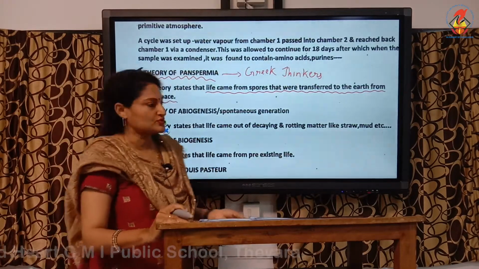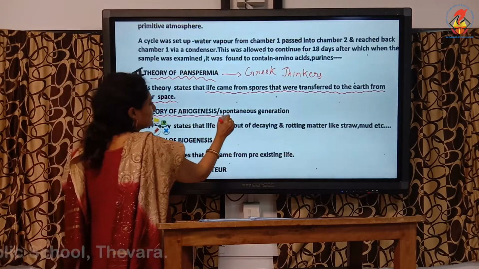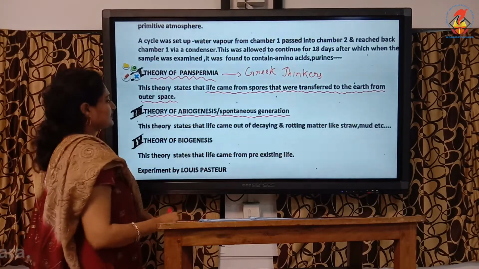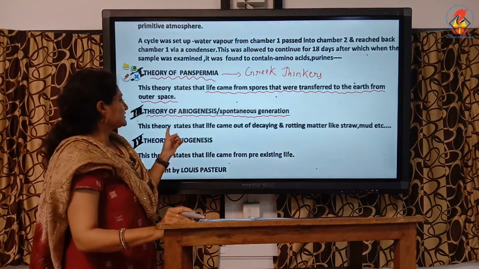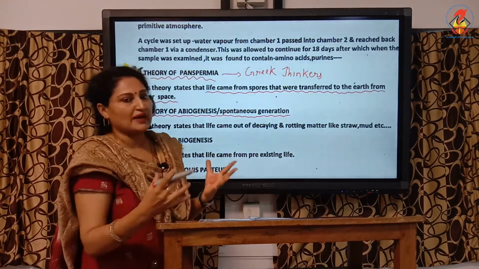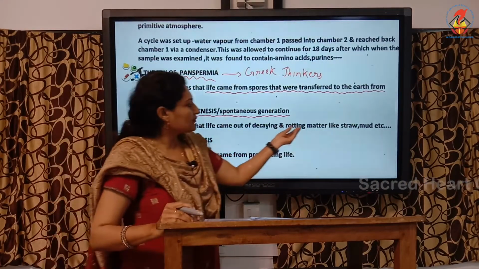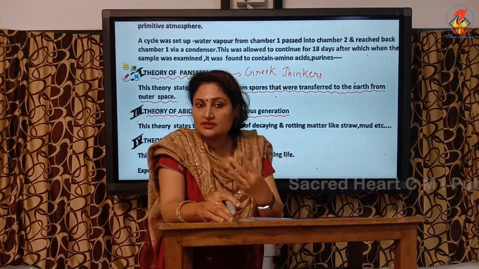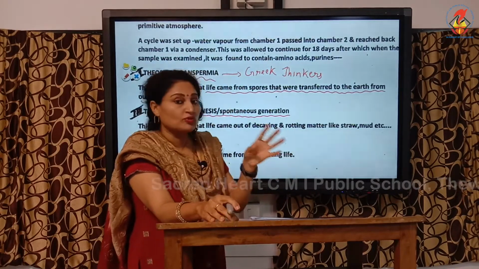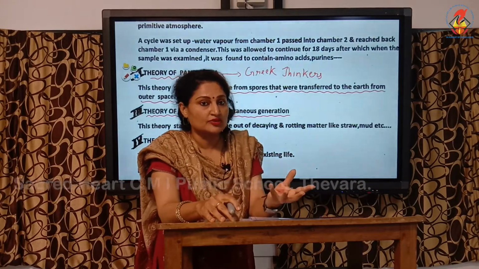Panspermia means from spores. Next, the third theory, the theory of abiogenesis, also called spontaneous generation. This theory states that life came from rotting and decaying matter like straw, mud, clay, etc. For example, from the mud, frogs, turtles, and snakes must have originated, from the water, the fish must have originated, from the straw, worms, birds must have originated, etc.